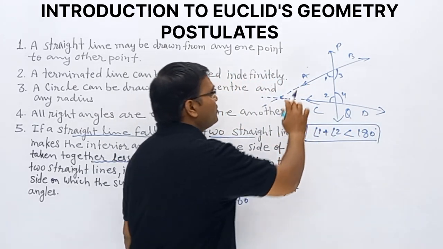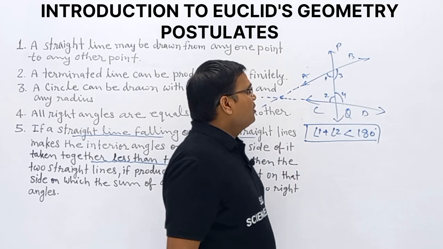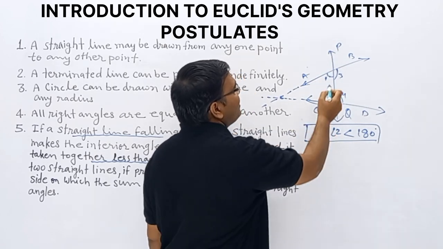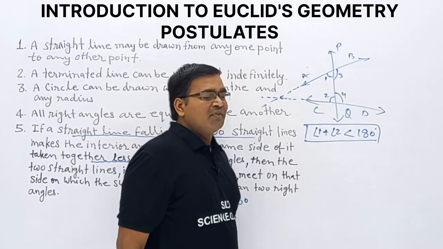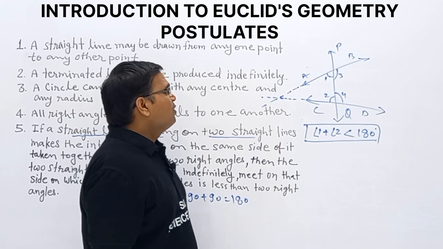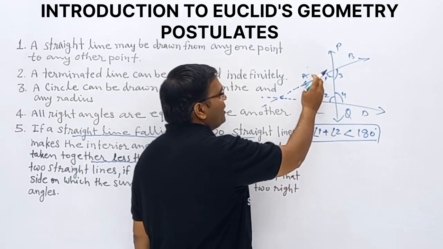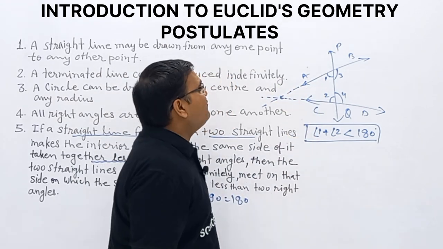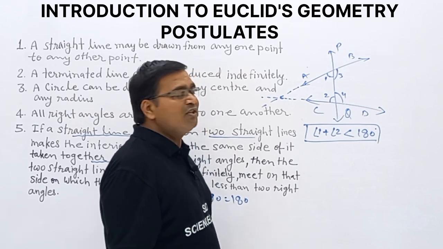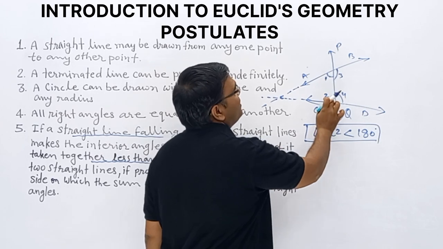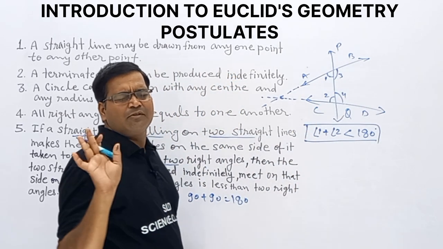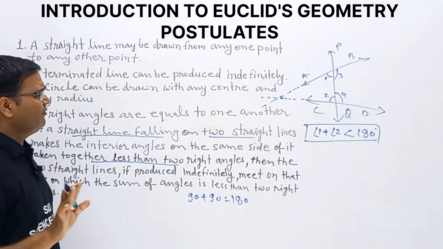Observe the simple meaning. Two straight lines are given and one line is falling on these two straight lines, then we get interior angles. The interior angle sum will be less than 180 degrees when we produce these straight lines indefinitely and they meet at a point. Simple task, not hard, not difficult.